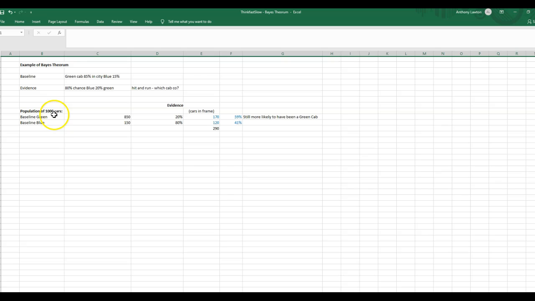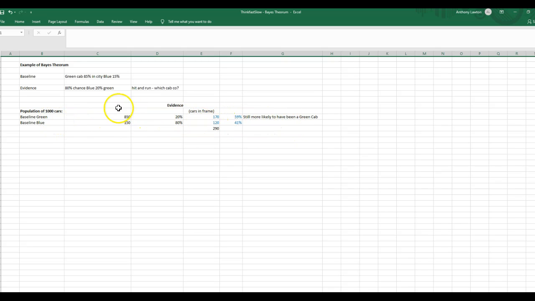But what Bayes' theorem tells you to do, and insists that you do, is take this more seriously and think it through rationally. So the baseline is 20% of, given the new evidence, 20% of 850 would be 170 cars. The chance is cars in the frame, if you like. And the baseline of the blue would be 150 multiplied by 80%, so there'd be 120 blue cars in the frame. So it really narrows it down from 850 and 150 down to 170 and 120. So there's a 41% chance that it was blue and a 59% chance that it was green.